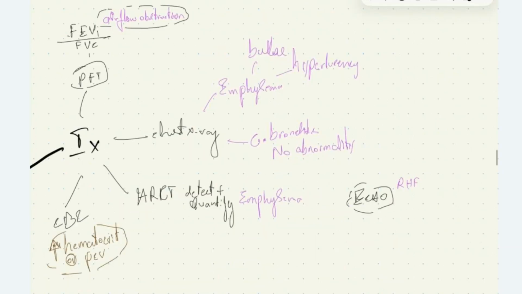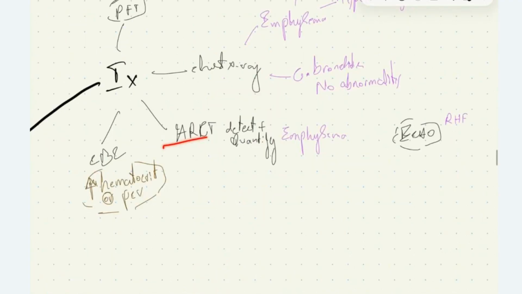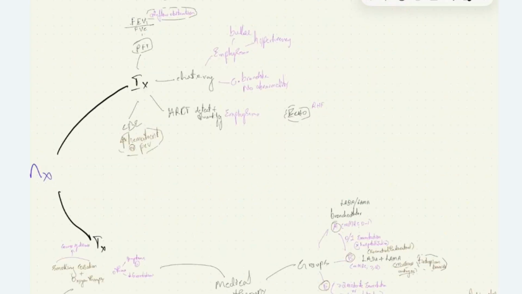On chest X-ray in emphysema, we can see bullae and hyperlucency. We don't see any abnormalities in chronic bronchitis. HRCT can be done to detect and quantify emphysema. On CBC, we can see increased hematocrit or PCV.